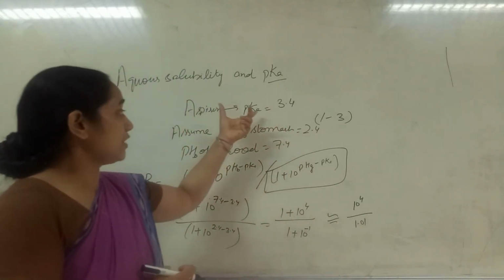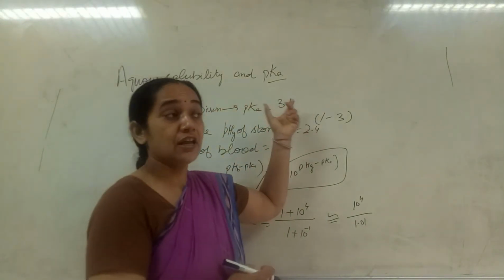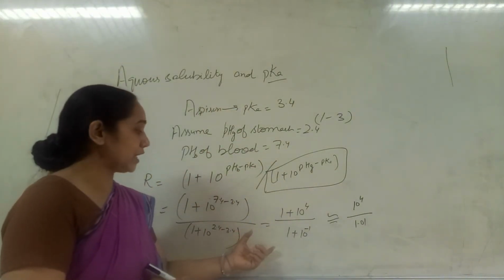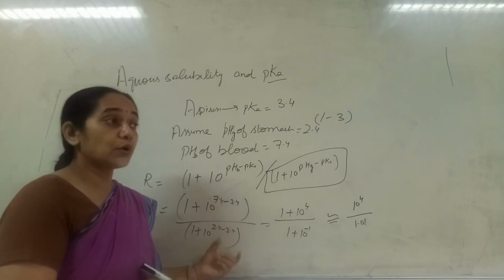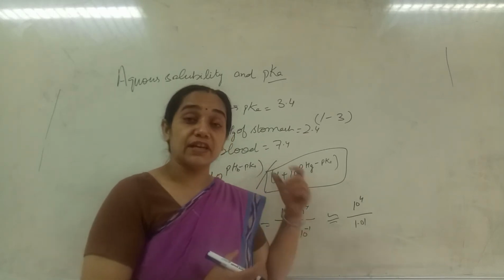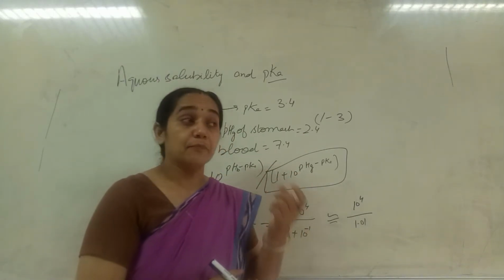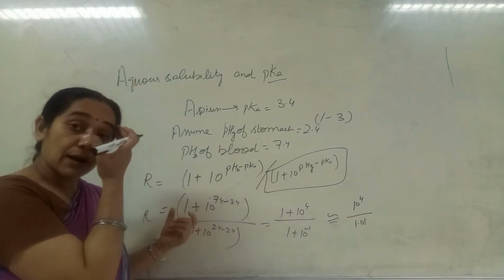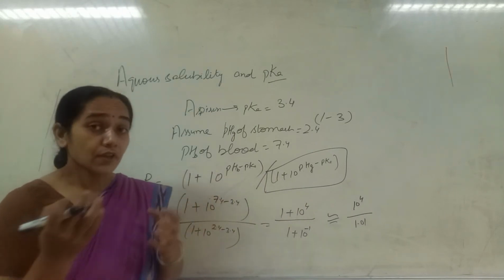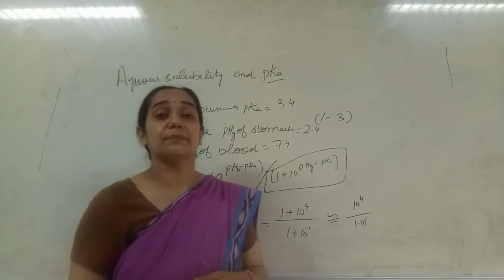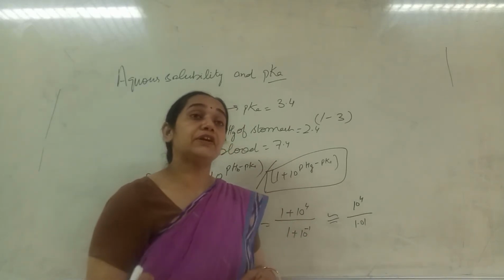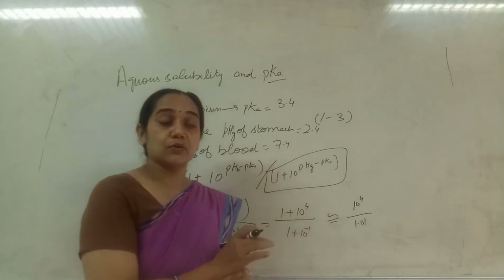So we have taken here the case of aspirin, which is a weakly acidic drug. This weakly acidic drug will dissolve to a lesser extent in the stomach, so it remains unionized, meaning the stomach is a good absorption site for a weakly acidic drug like aspirin. But the solubility of the drug is higher in the blood, so there will be a higher gradient from the stomach to the blood. When it is absorbed, it will diffuse into the systemic circulation.